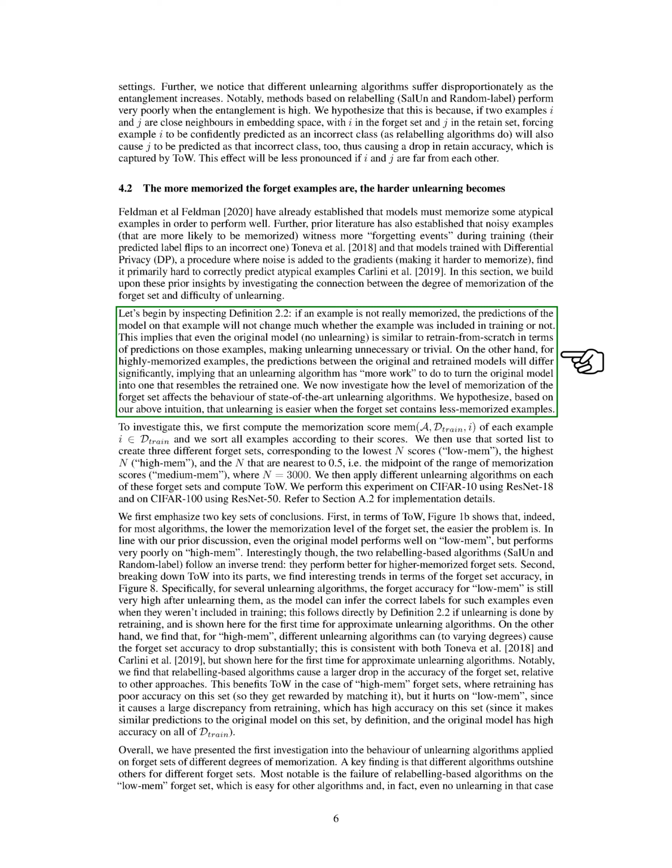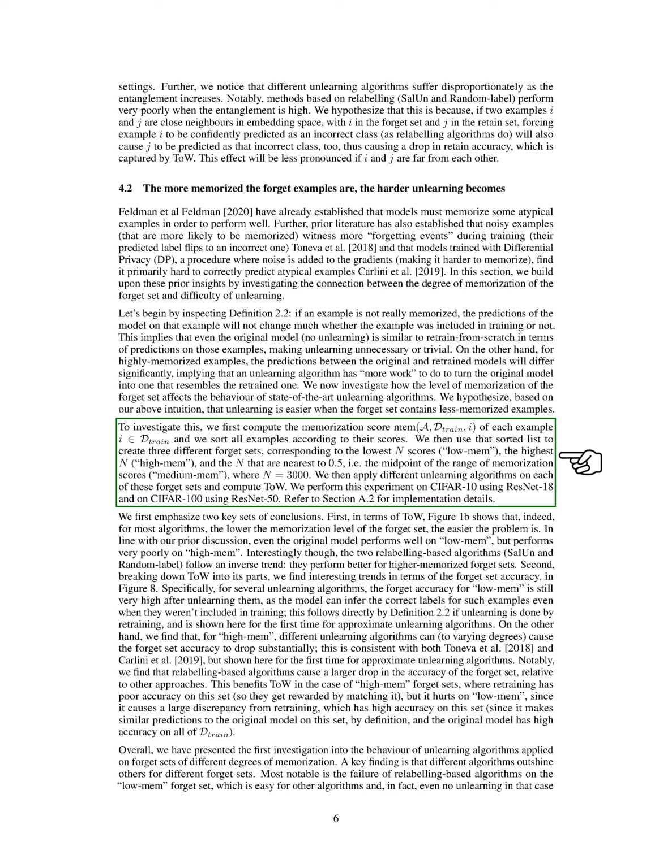On the contrary, for highly memorized examples, the predictions between the original model and a retrained model differ significantly, indicating that unlearning is more challenging for these cases. We explore how the memorization level of the forget set impacts the performance of state-of-the-art unlearning algorithms. We hypothesize that unlearning is easier when the forget set contains less memorized examples.